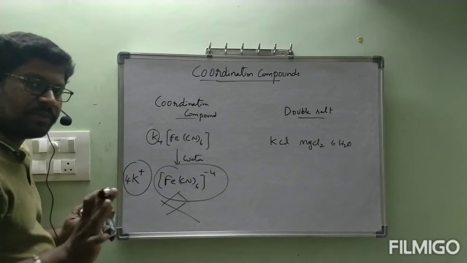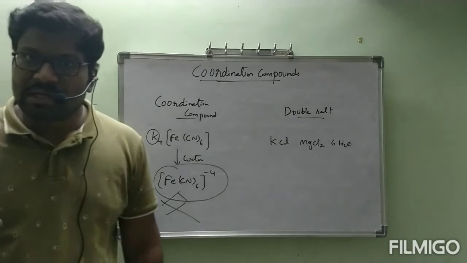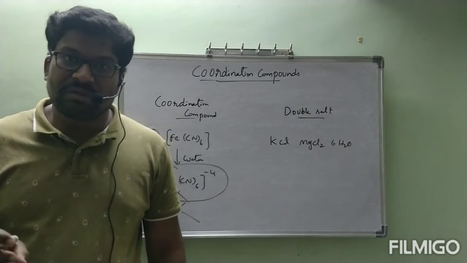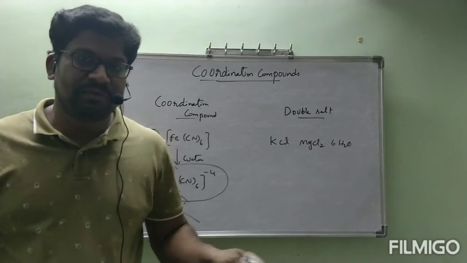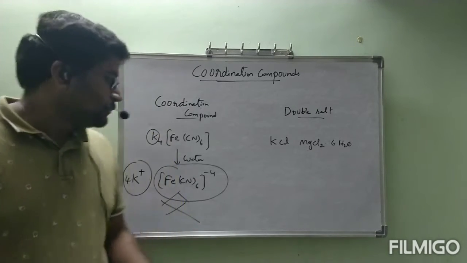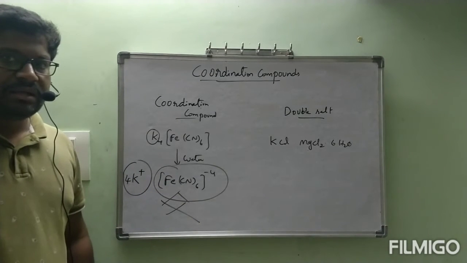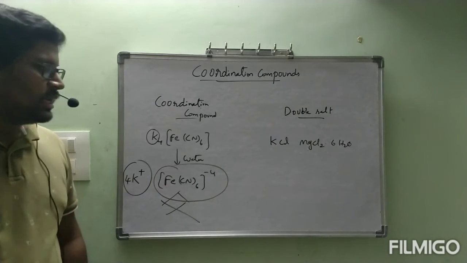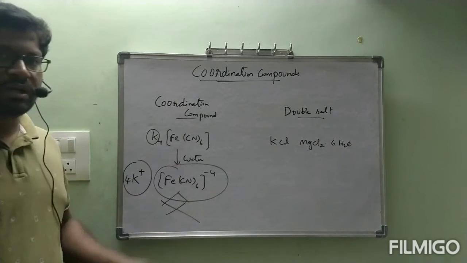Further ionization is not possible. So when the compound is added to water, it will not undergo complete ionization; instead, it will undergo partial ionization. Ionization means splitting of a compound into positive ions and negative ions. That ionization process is not completely undergone by a coordination compound.